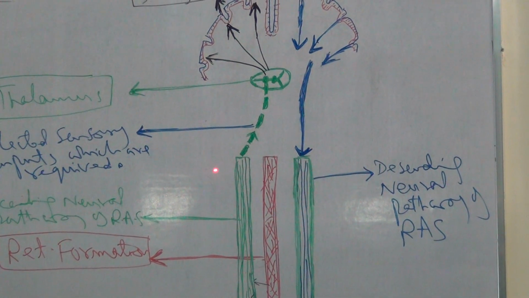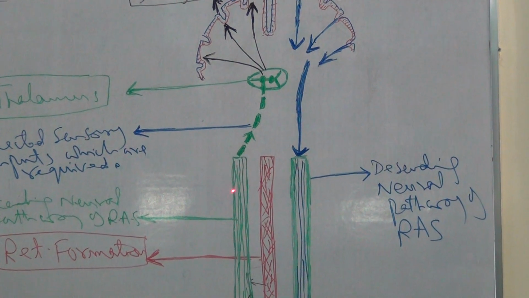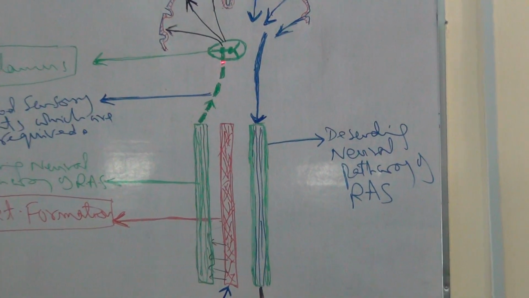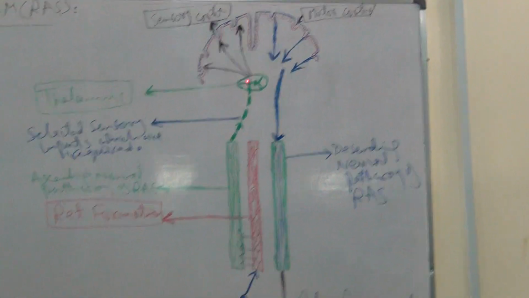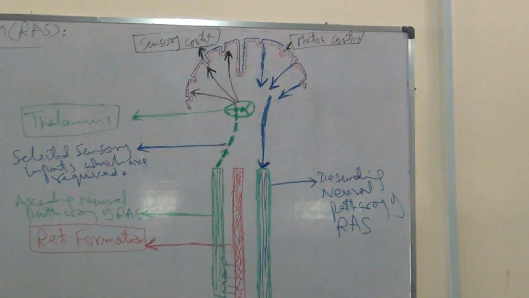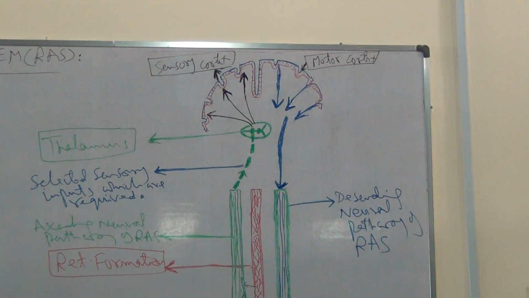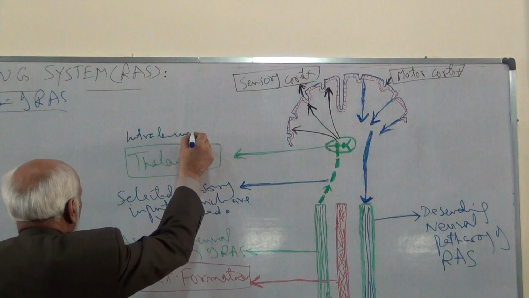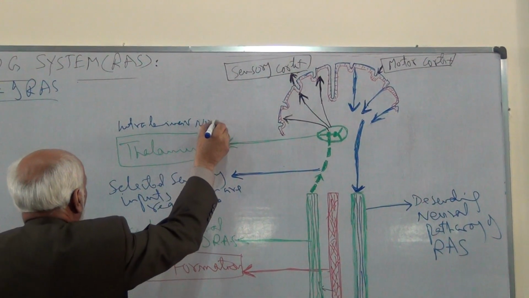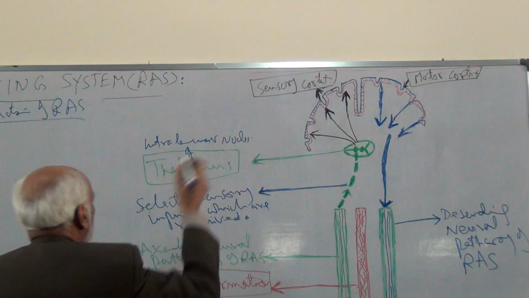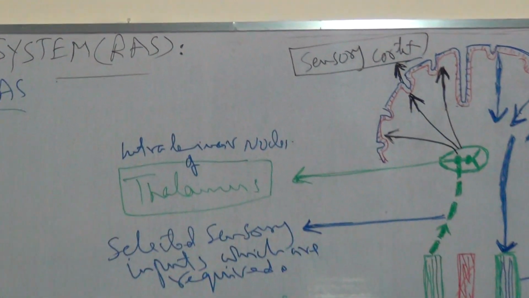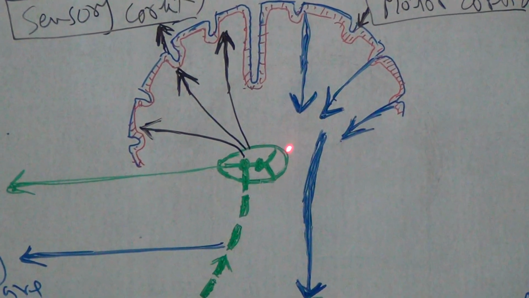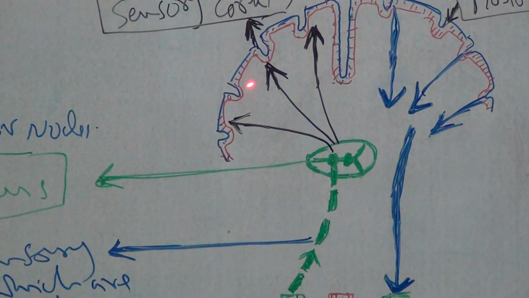So these sensory inputs are filtered by the ascending neural pathway of the reticular activating system, and this filtered sensory information enters the thalamus, where it is relayed into the intralaminar nuclei of the thalamus. From the intralaminar nuclei of the thalamus, the selected sensory inputs are then relayed into the sensory cortex of the cerebrum.